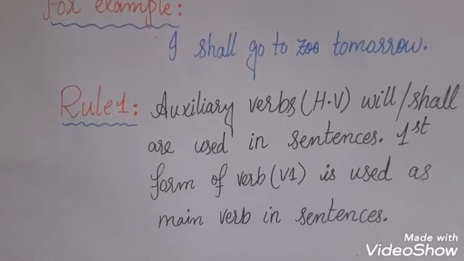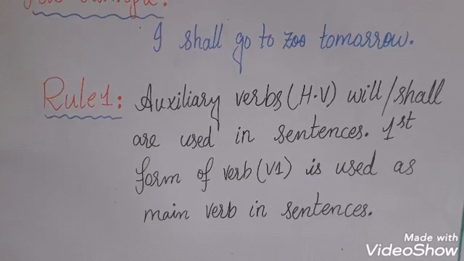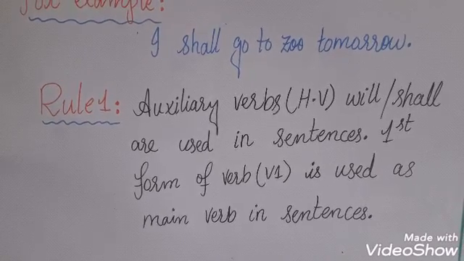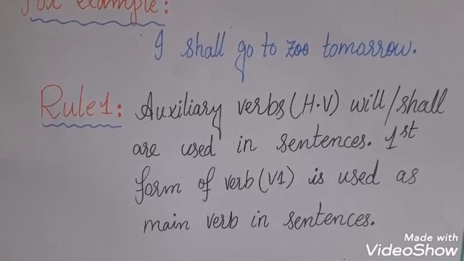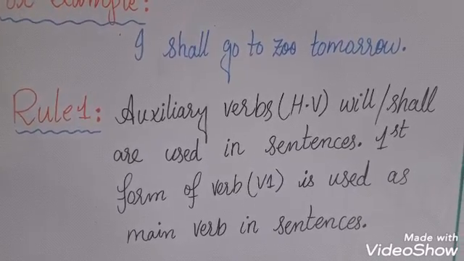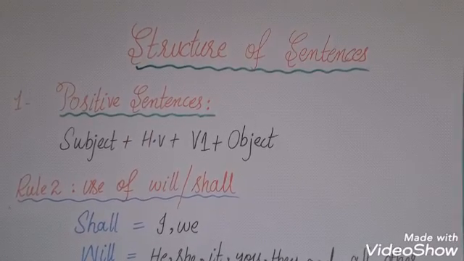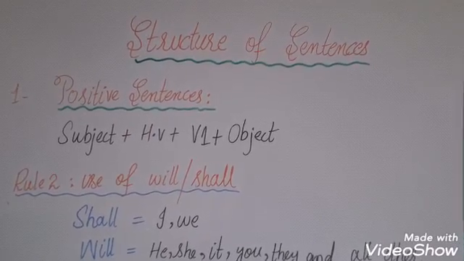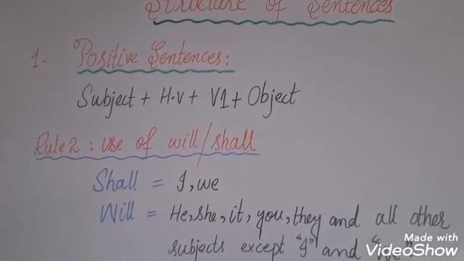The rule number 1 of this tense is that auxiliary verbs or helping verbs will or shall are used in sentences. First form of verb is used as main verb in sentences. So now we are going to discuss the structure of sentences. At first we shall discuss positive sentences.